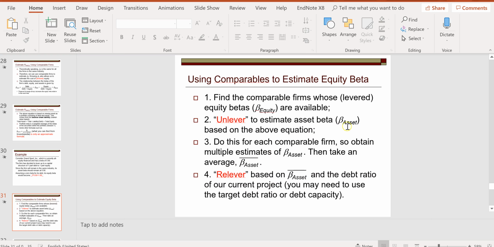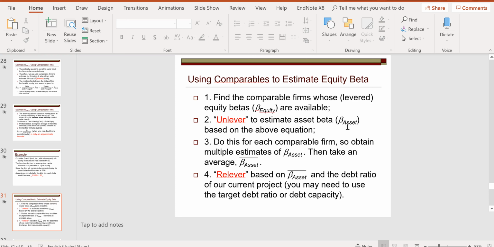Once we know the asset beta of the comparable firm, we can use the same number for our project, because the comparable firm has the same asset beta as our project, as they are in the same industry.